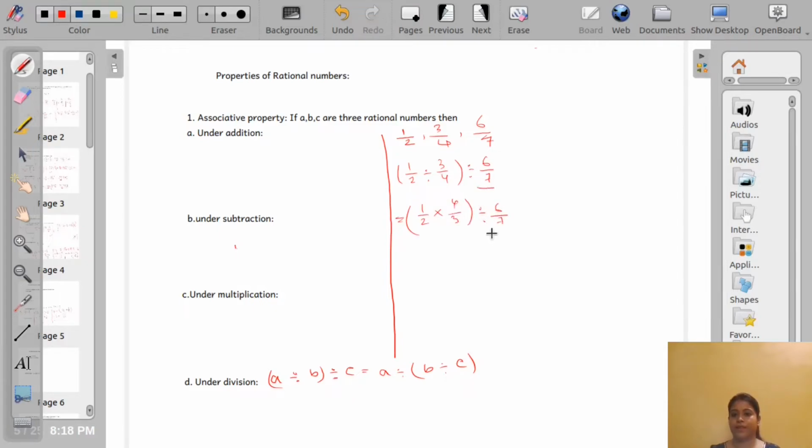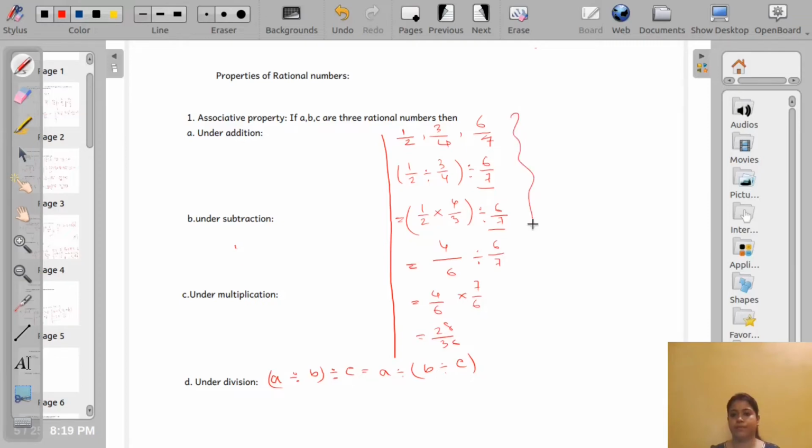Keep it as it is. Okay. First we will do the bracket part. So 4/6 divided by 6/7, so it is 4/6 multiplied by 7/6, 28/36.